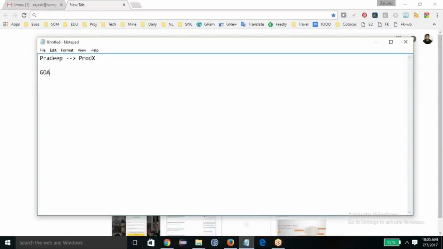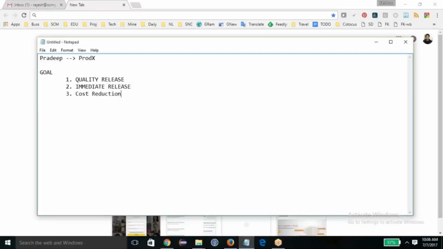One goal is quality release. Second thing, immediate release. Third thing, we'll also have to make sure of cost reduction.